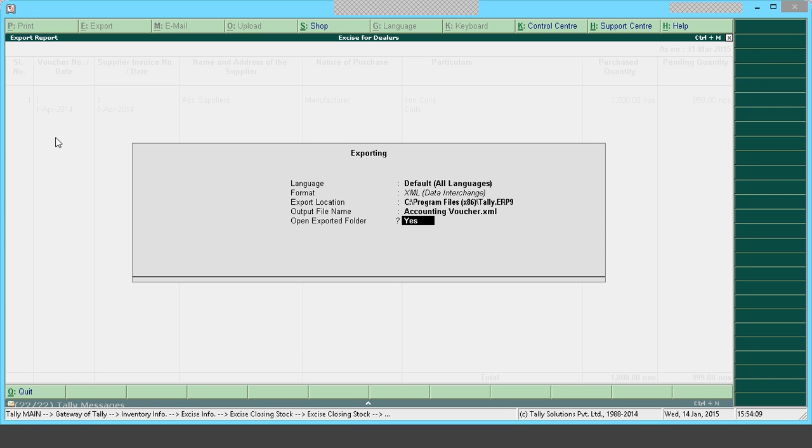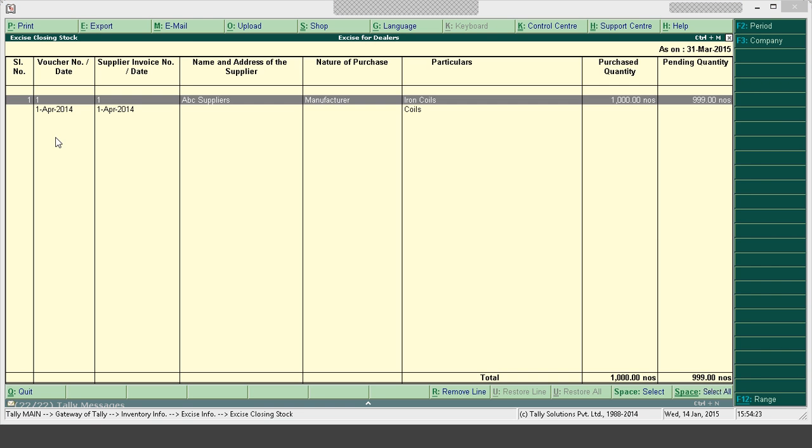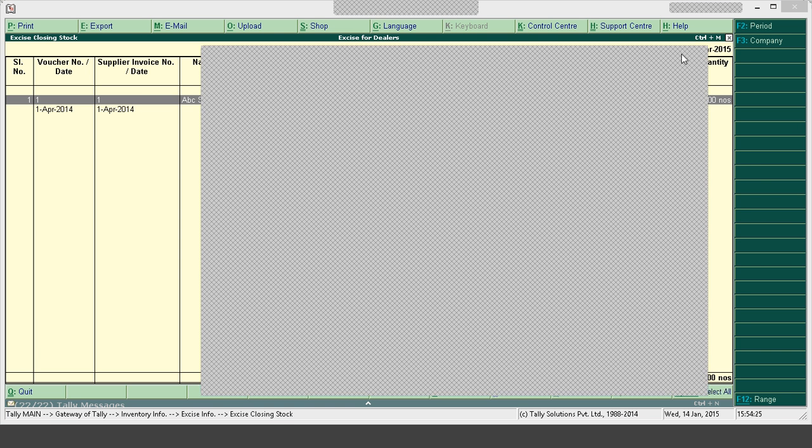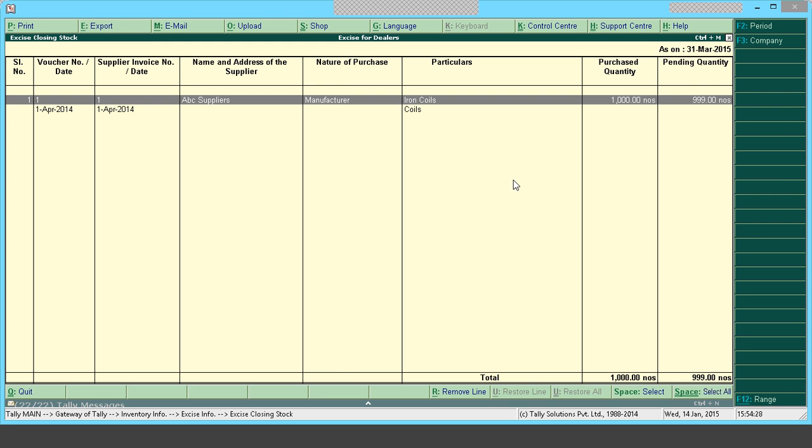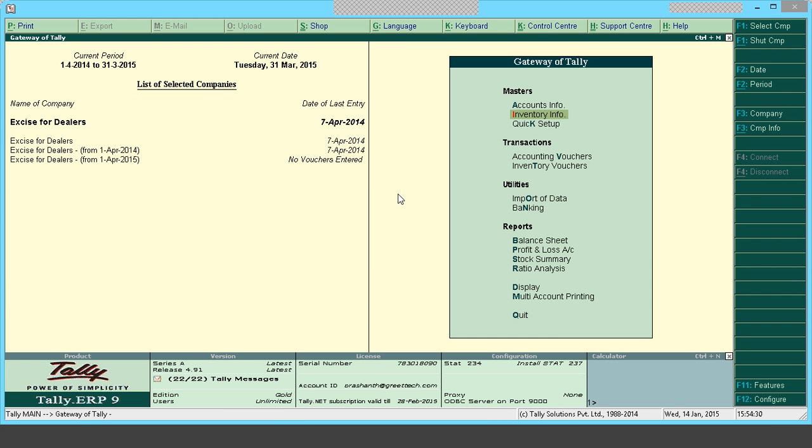The file name is accounting voucher.xml. Open exported folder. Yes, open it. I will save it. I have already a file with that same name, so it is asking me to overwrite and I make it yes. So this got exported to my Tally folder. I'll do the import now in the new company. I'll go to the new company. I'll change the financial period.